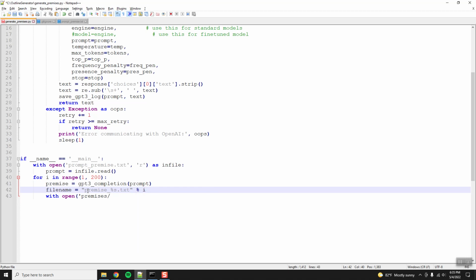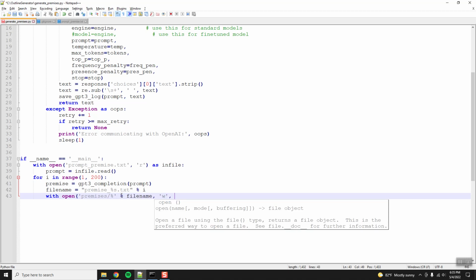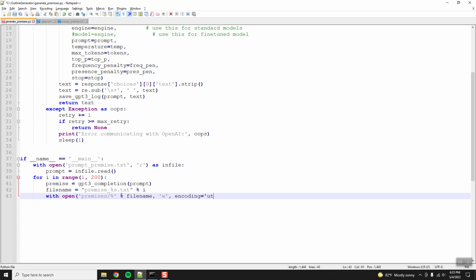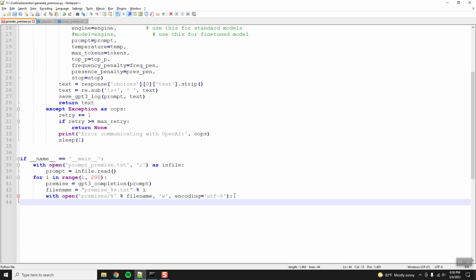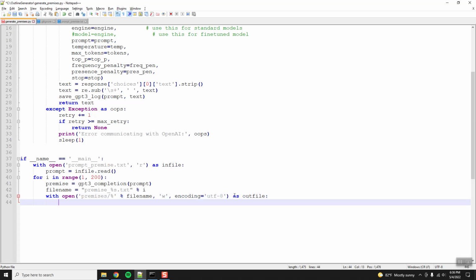Okay, so that will give us a serial number. So we'll say premises slash file name, write, encoding equals UTF-8. I always do UTF-8 because GPT-3 sometimes outputs stuff that will not encode in ASCII or other simpler things, and UTF-8 is just universal. So we'll do as outfile, outfile.write premise. I think that's all I need to do.